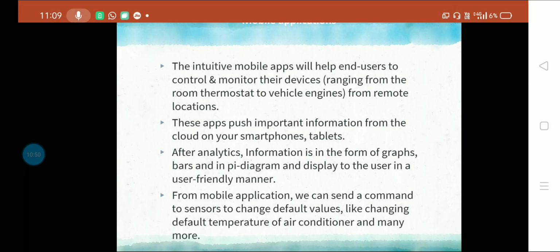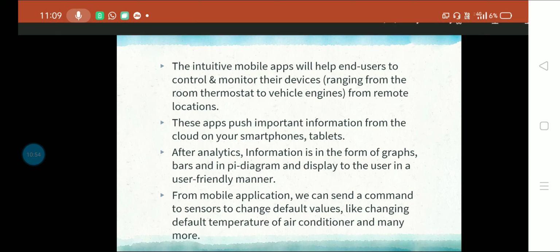The fourth stage of your IoT architecture is mobile applications, or you can say pre-processing or analytics. The mobile app helps the end user to control or monitor their devices. This app pushes important information from the cloud to your smartphone or tablet.